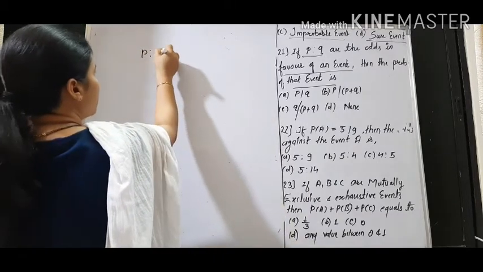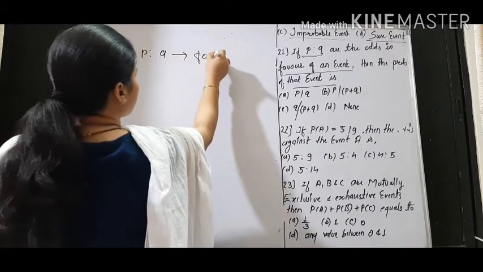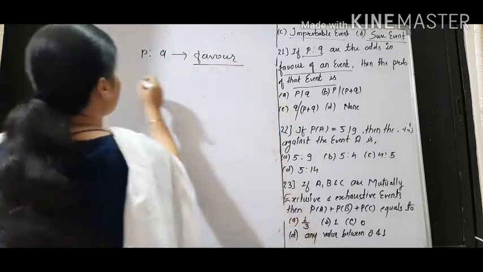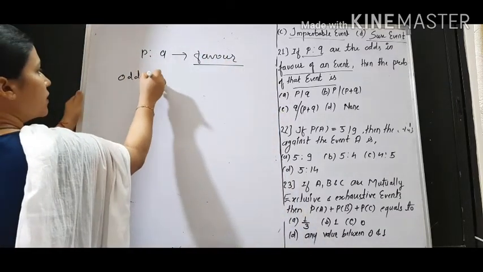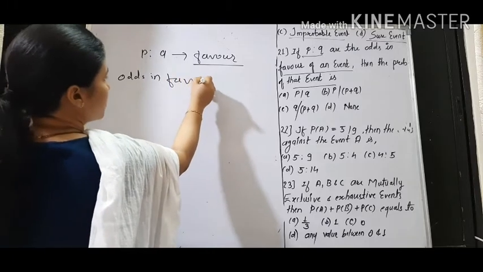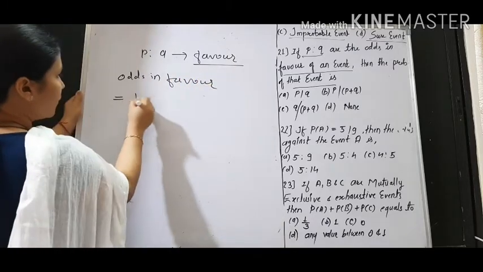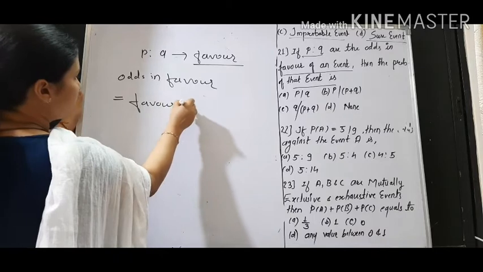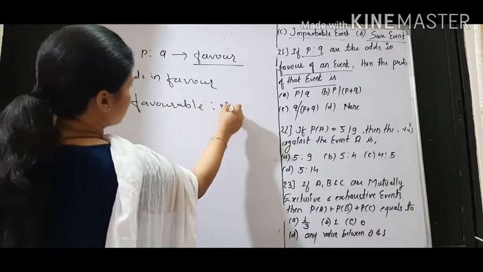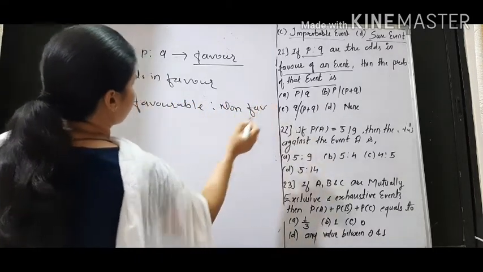P is to Q are the odds in favor. Now what are the odds in favor? Odds in favor is equal to favorable is to non-favorable.